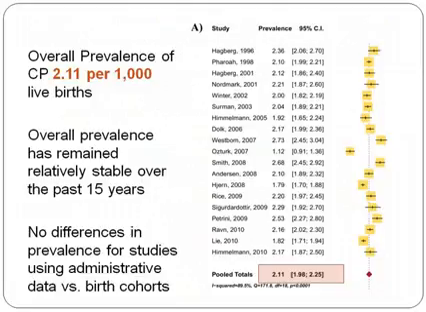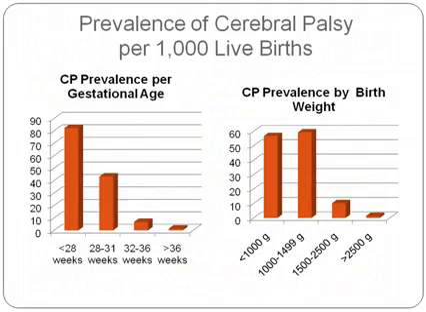I think what's most dramatic is that, of course, the prevalence is much higher in those who are premature. So you can see less than 28 weeks, it's almost 80 per 1,000 children, whereas if they're born over 36 weeks, it's much better, and by birth weight. So you can see that definitely if prematurity can be prevented, that's important.